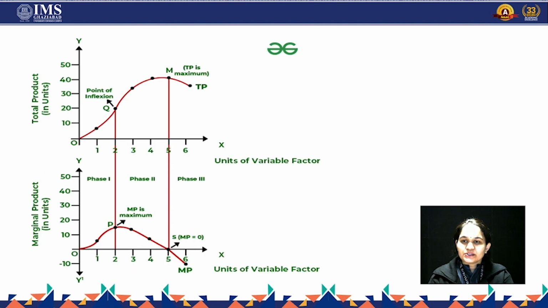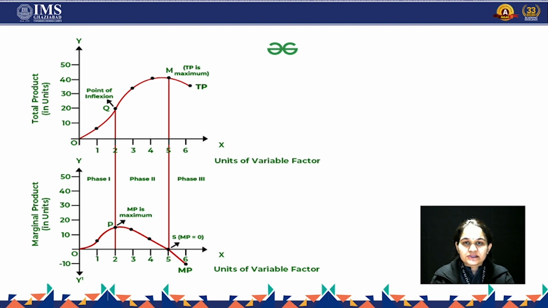The same picture is depicted through the graph. Here you will see the total product is increasing, but it gets maximized at point M and then starts decreasing. Point Q is the point of inflection, showing that total product earlier was increasing, but at a point it continues increasing at a diminishing rate.